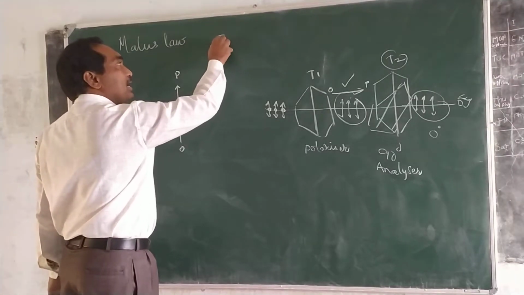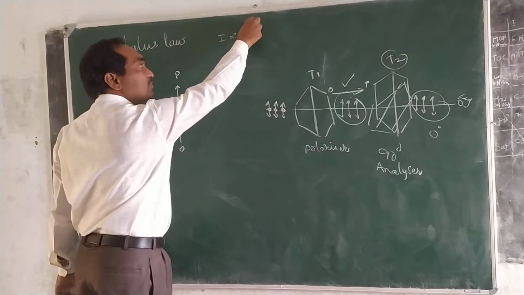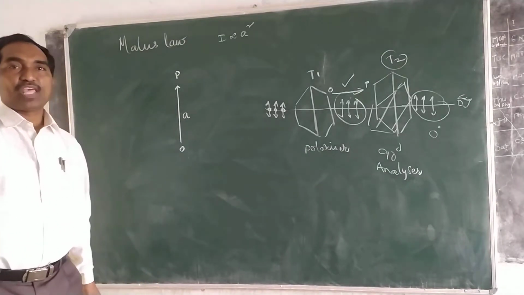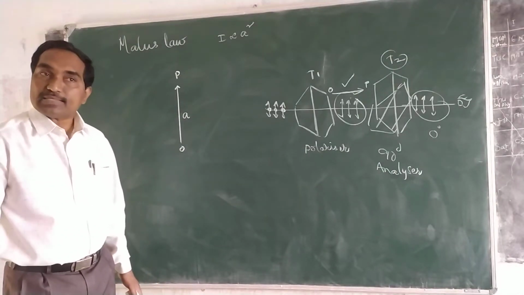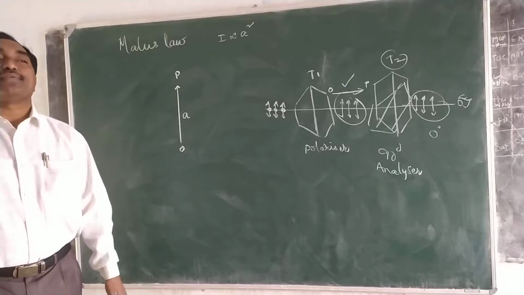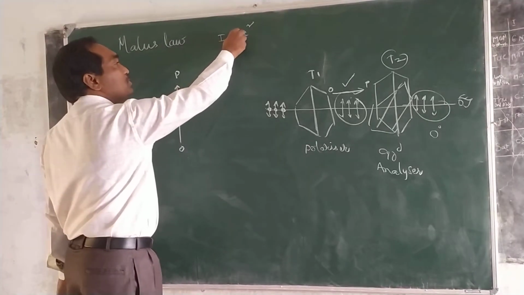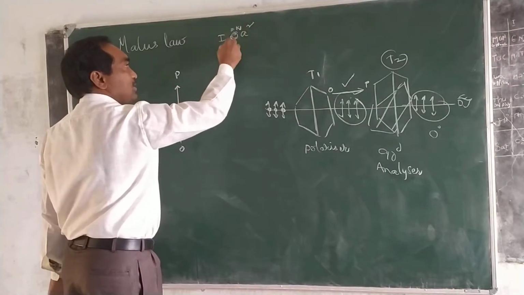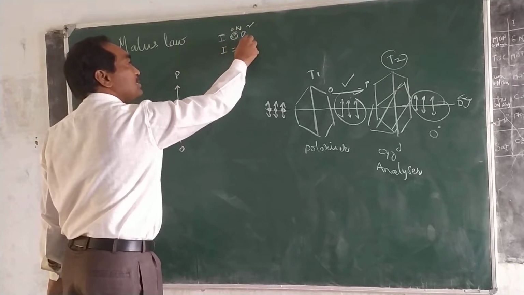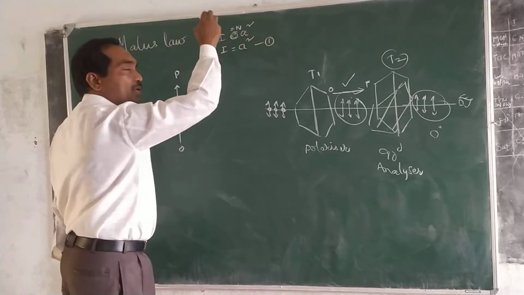We know intensity is proportional to the square of the amplitude. Of course, if the proportionality constant K is taken as 1, the intensity I is equal to A square.